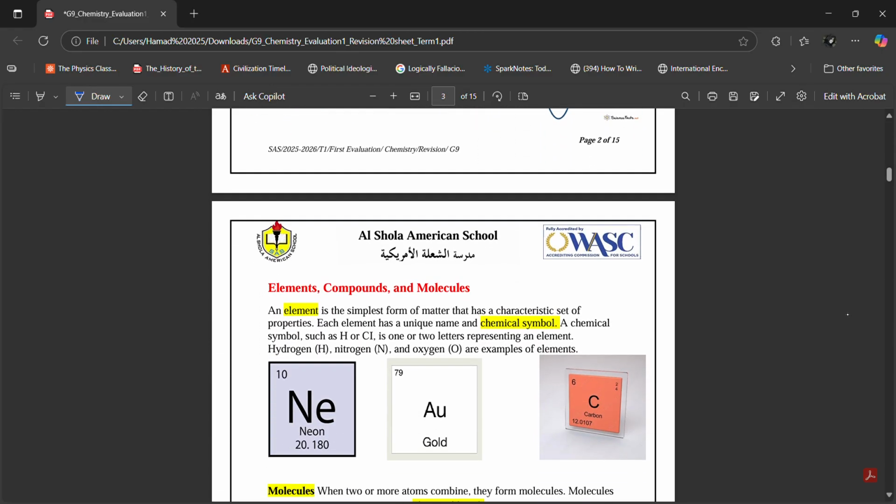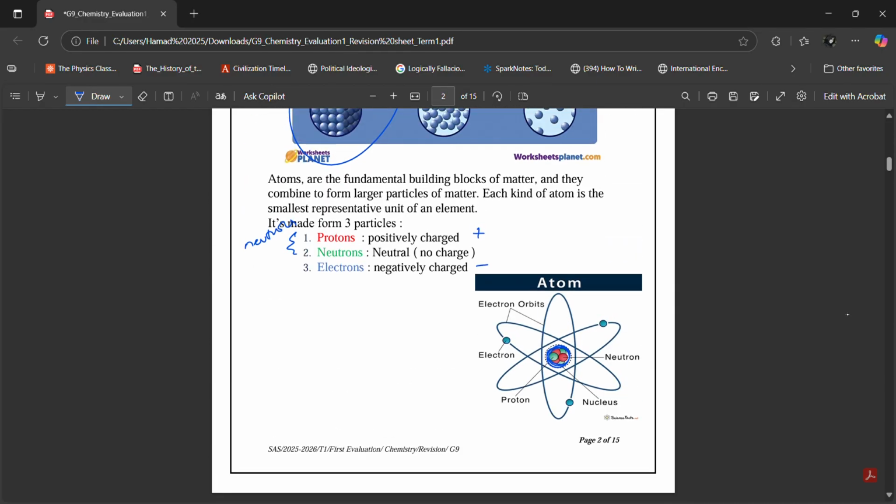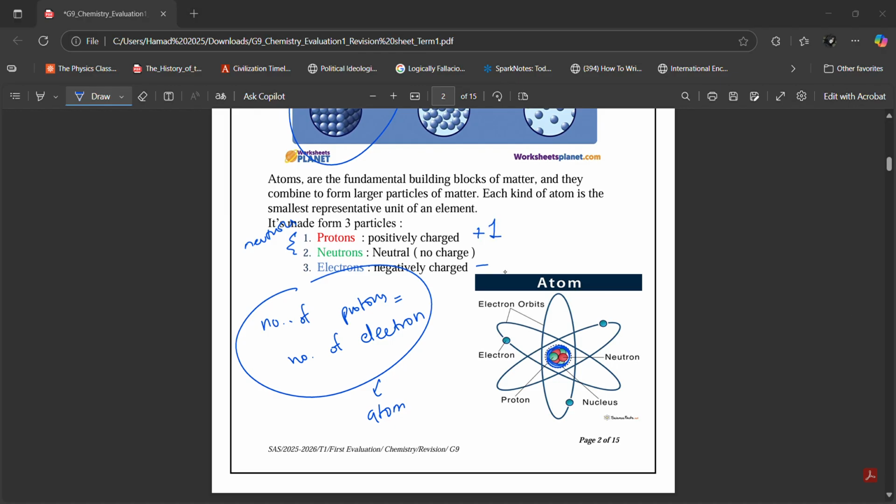Okay, Ibrahim? Now, always keep in mind that in an atom, the number of protons always equals the number of electrons. This is in an atom. The number of protons is always equal to the number of electrons. Now, each charge of a proton is plus 1. Each charge of an electron is negative 1. Okay?